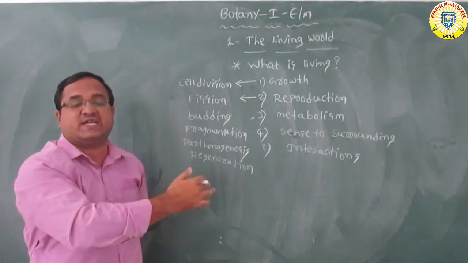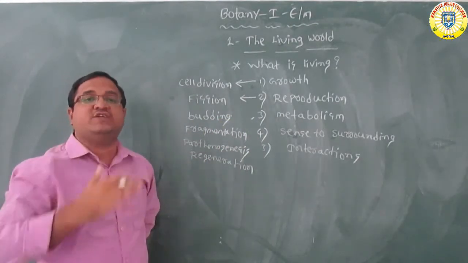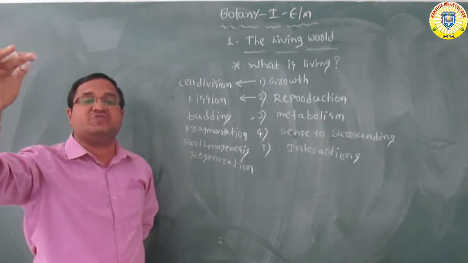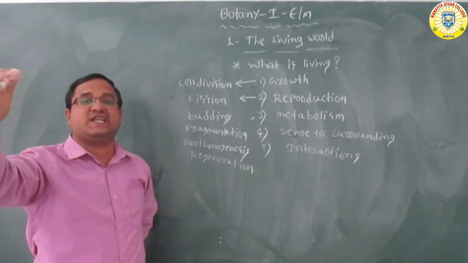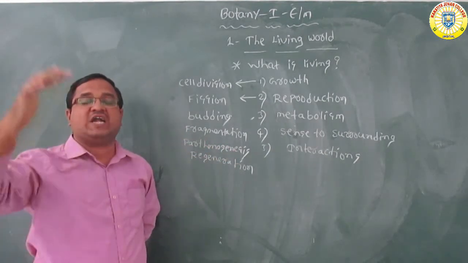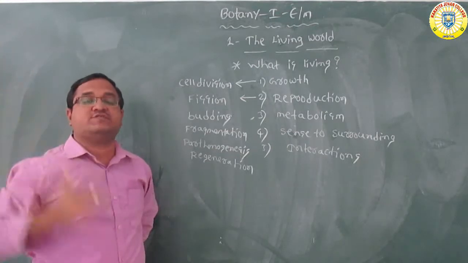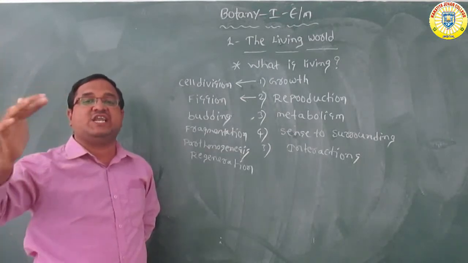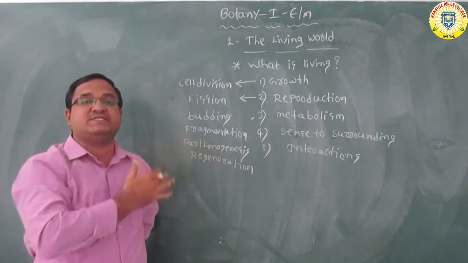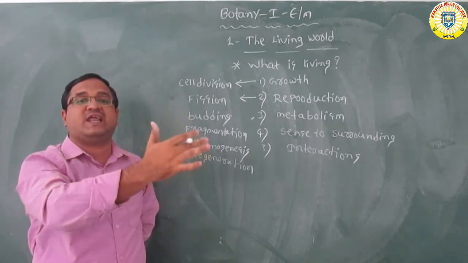What is the third character? Metabolism. Now what is metabolism? The total chemical reactions which are carried out in the living things. The chemical reactions are nothing but metabolism or metabolic activities. These metabolic activities are also called life processes, which are essential for survival of the organism. Without the metabolic activities, the living things cannot survive.